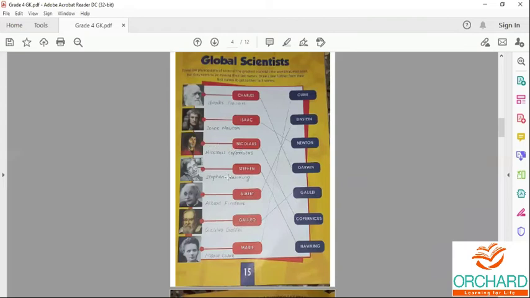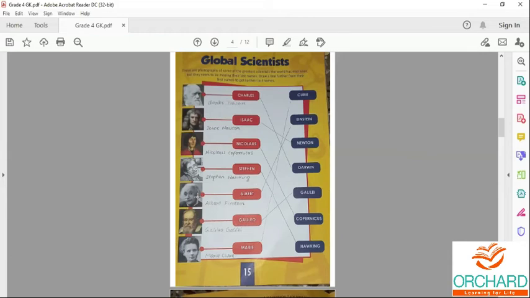Fourth one, Stephen Hawking. He worked on the physics of black holes.